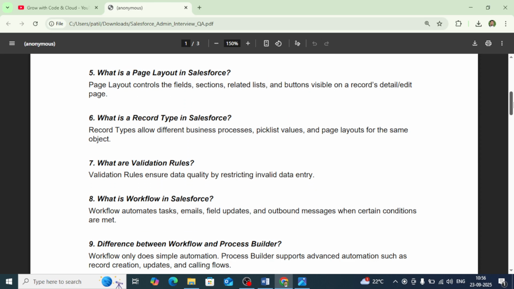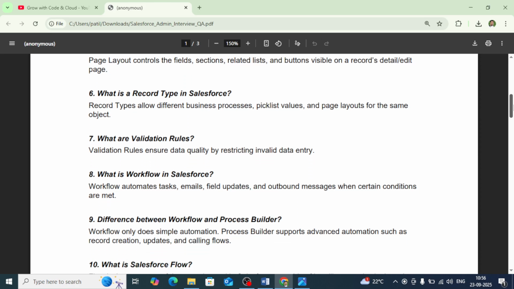Then the next question is, what is a record type in Salesforce? Record type allows different business processes, pick list values, and page layouts for the same object. You can create multiple record types in an object. Record types will categorize the records. Based on the record types, you can select pick list field values. If you don't want to show something to the user, you can restrict that on the record type, and record type also can be visible or hidden from the user based on their profile.